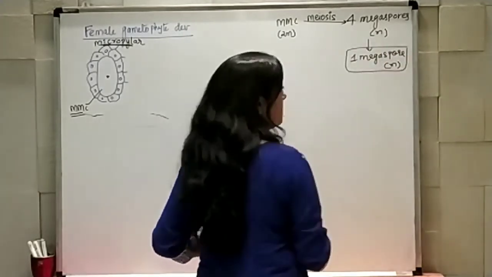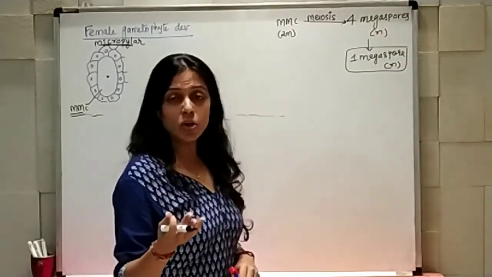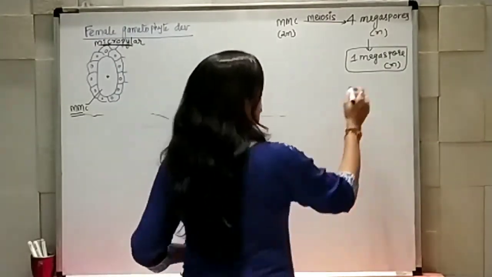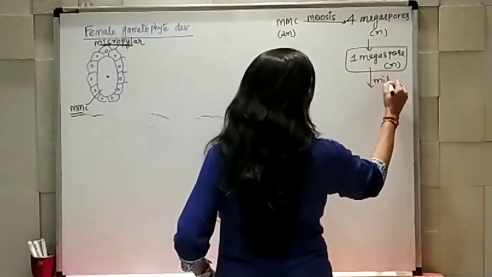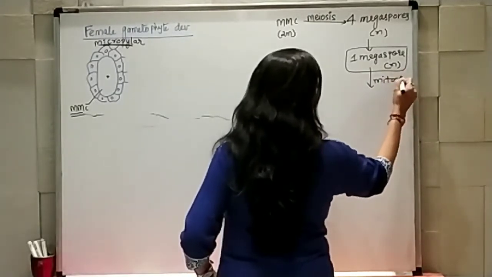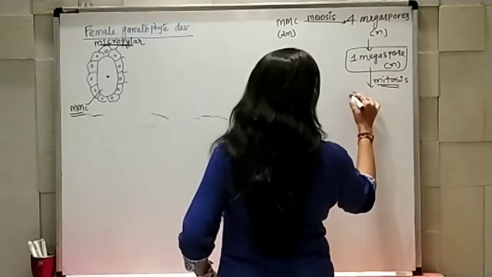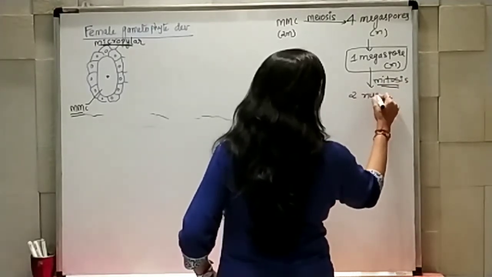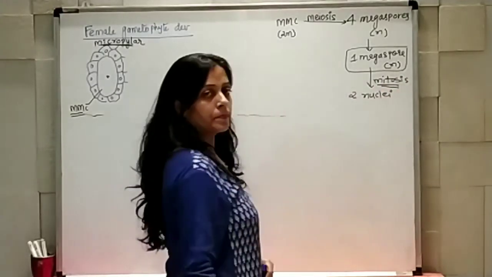Now this one megaspore divides mitotically again, and because of that 2 nuclei formation will take place.